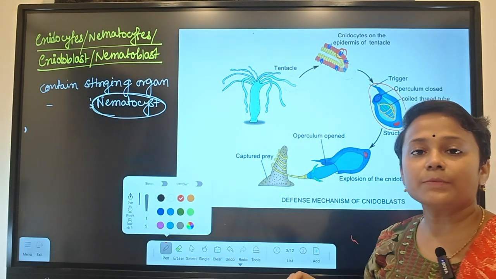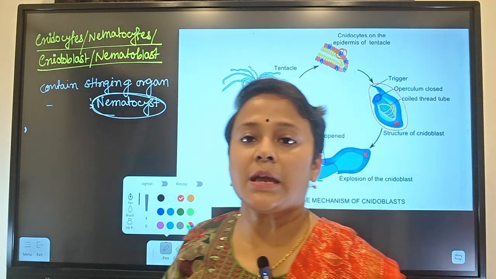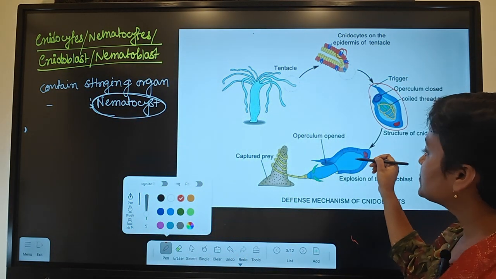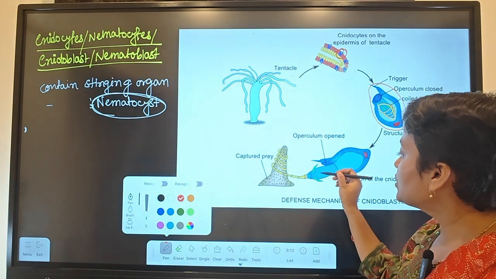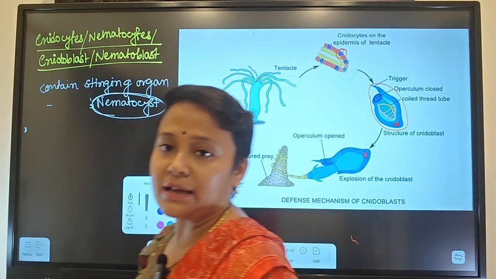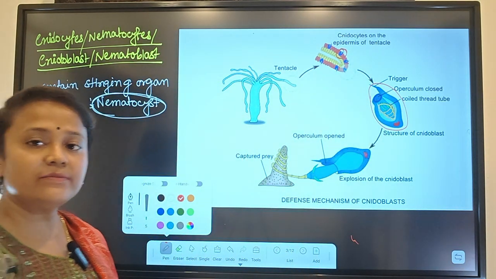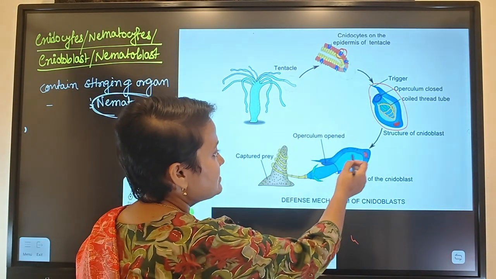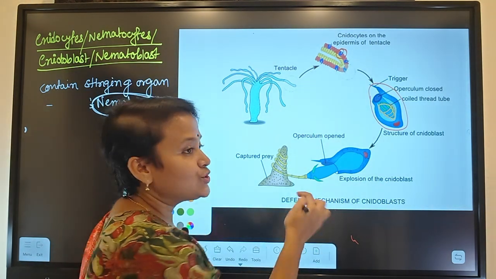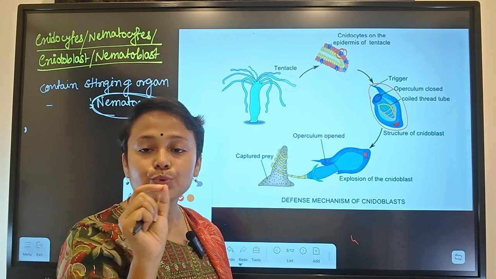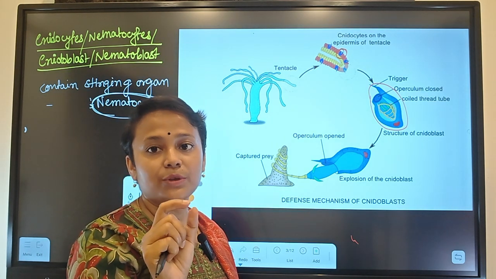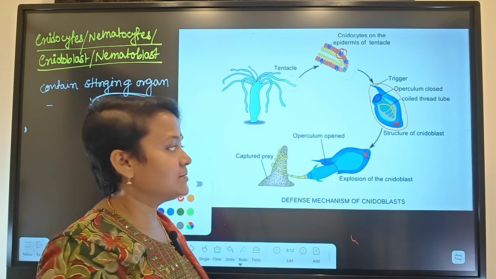When there is any requirement like capture of prey, defense, or anchorage, the nematocyst will come out and throw its thread around the prey. For defense, what will it do? In this nematocyst there are toxins present, and this thread is actually a tube thread. Through that tube thread it will inject the toxin into the prey or into the object.